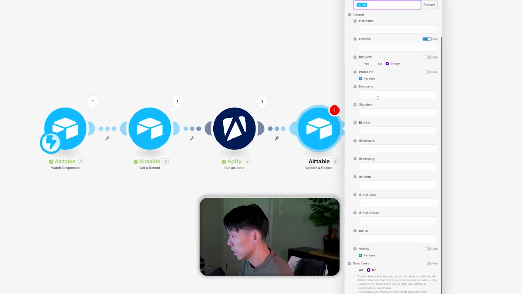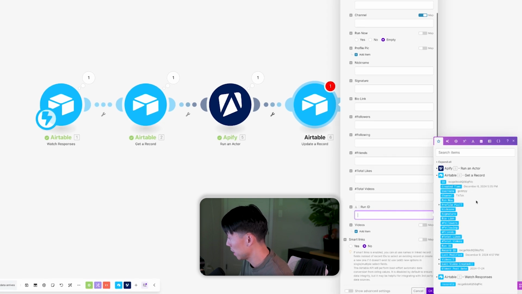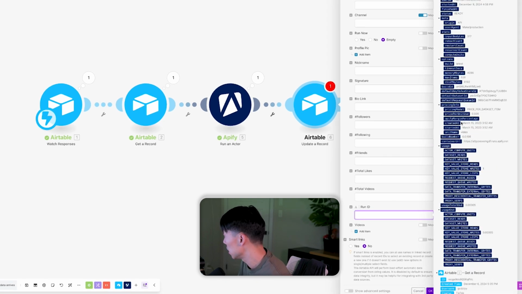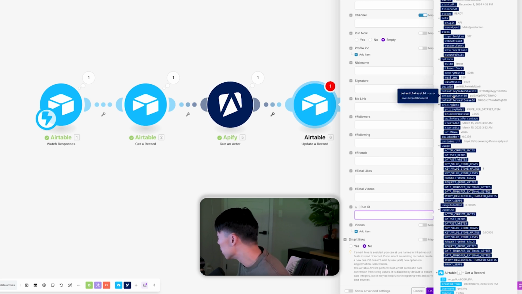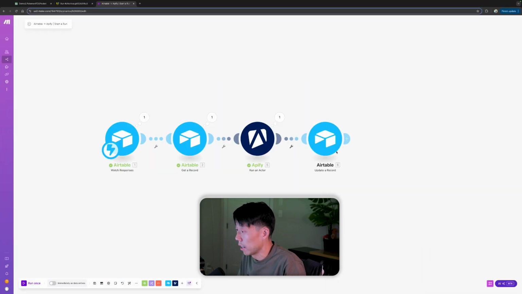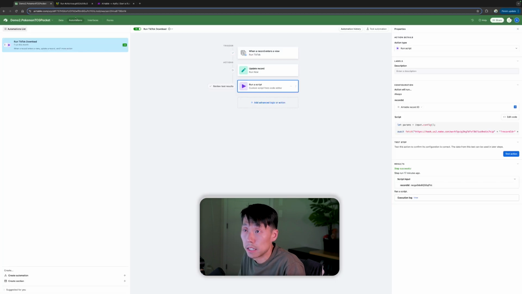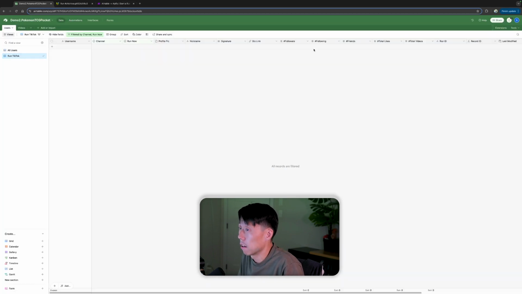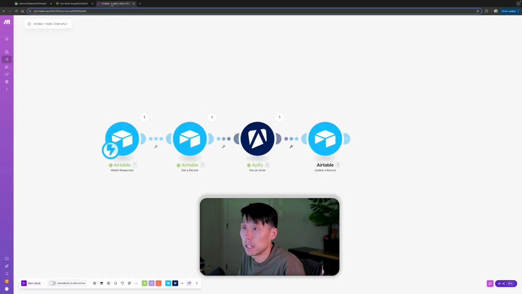Run ID. Okay. We're going to want to grab the run ID here, default database ID. Now, this is the default database ID. So here's what we're going to do. We're going to grab the dataset ID, and we're going to populate our Airtable with that ID, and we're going to place it here in the run ID.